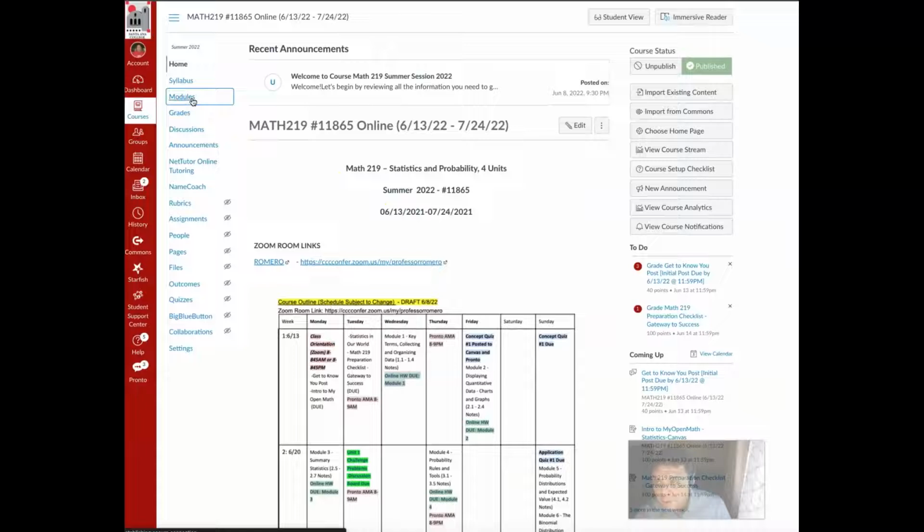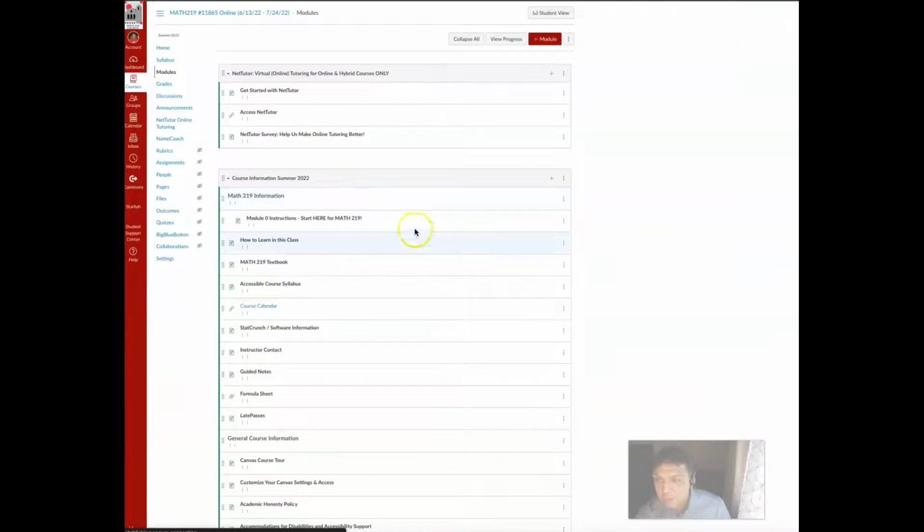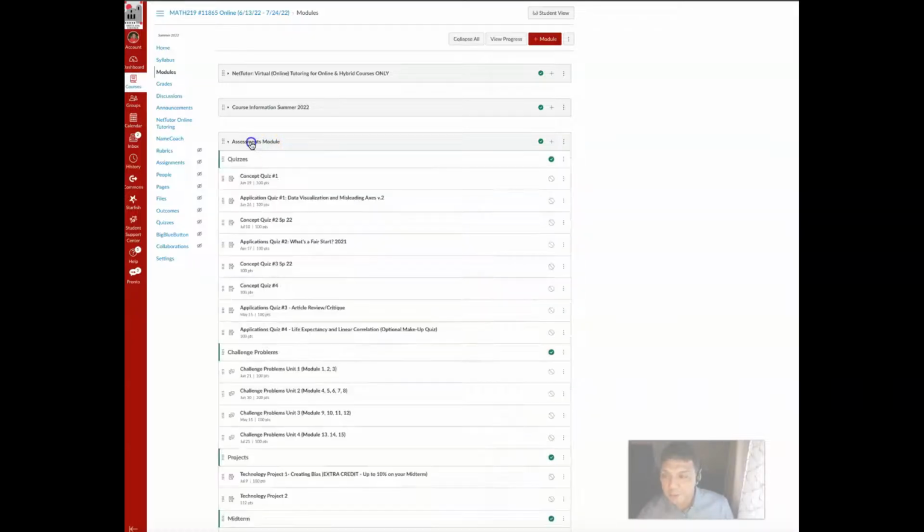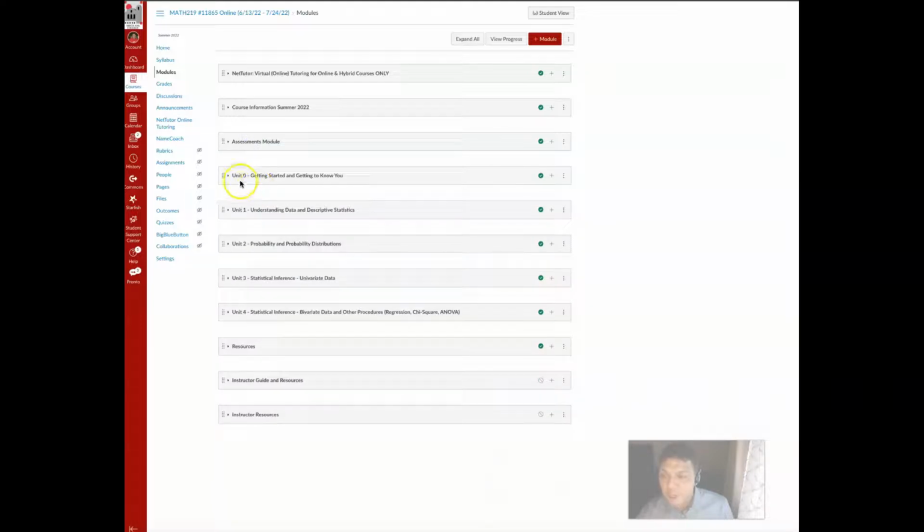The next place you're going to go, of course, is the modules. And in the modules, you'll find a lot of stuff. And you actually might want to go to the syllabus too, but you'll find the syllabus here. So in the modules, you'll see all the information you need for the classes right here, all the different assessments that we'll end up having, the quizzes, the midterm, and the final will appear here at some point. Those are still in draft mode. And then you have the unit 0, 1, 2, 3, and 4 as we proceed through the class. That's what you will do.